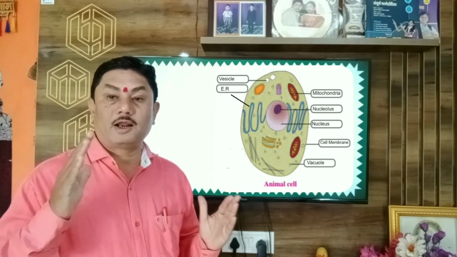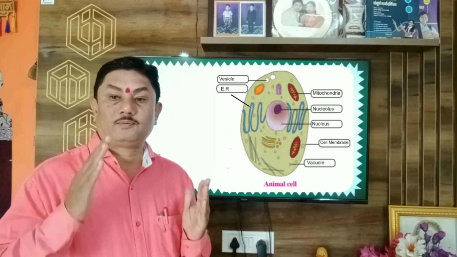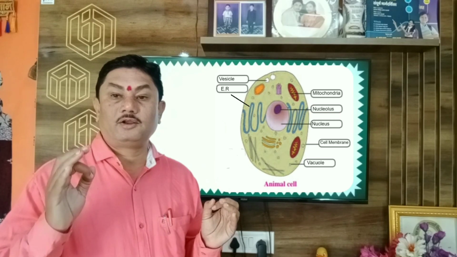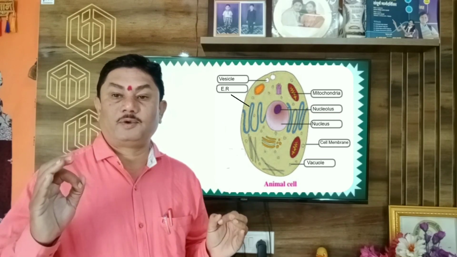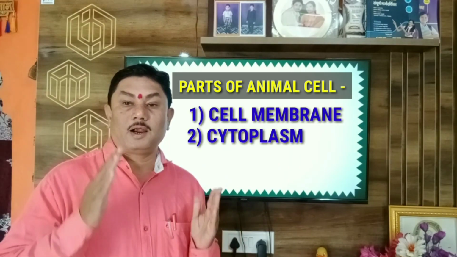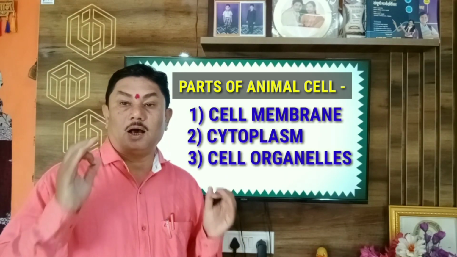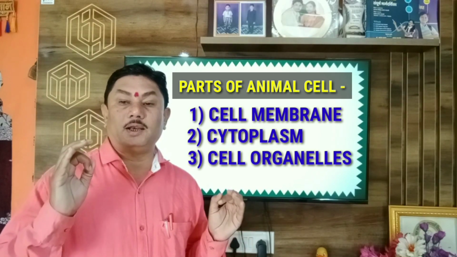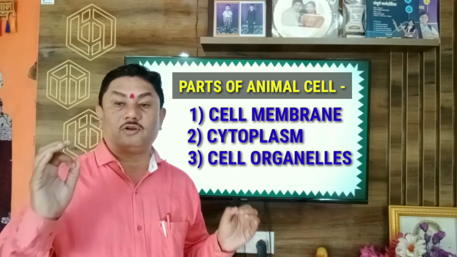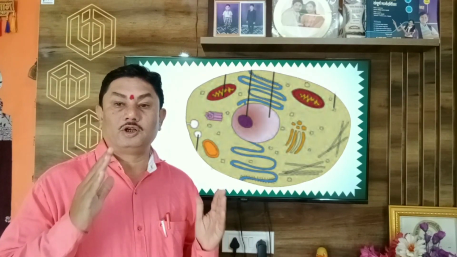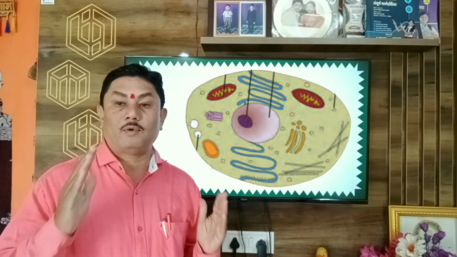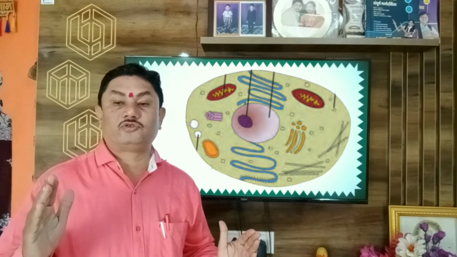A dense and granular cytoplasm is present inside the cell membrane and many cell organelles are suspended in the cytoplasm. Cell membrane, cytoplasm and cell organelles are three main parts of animal cell. Animal cell contains many cell organelles like nucleus, Golgi bodies, endoplasmic reticulum, mitochondria, vacuoles and lysosomes.